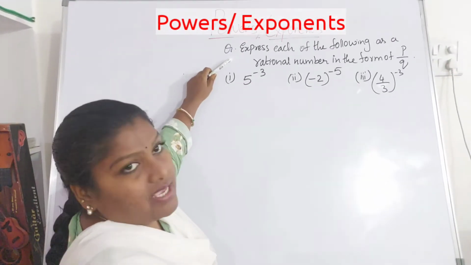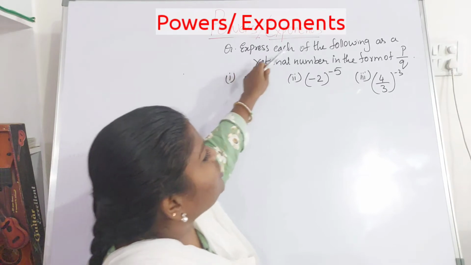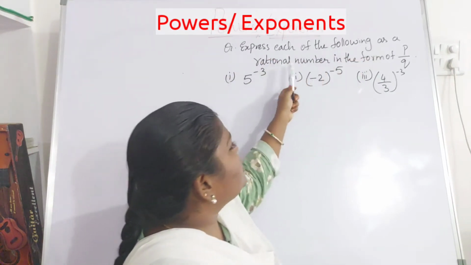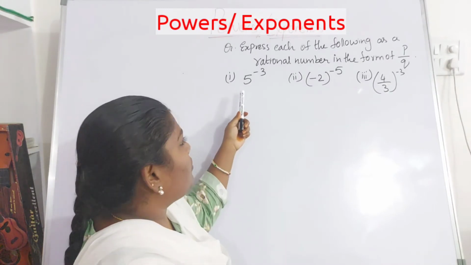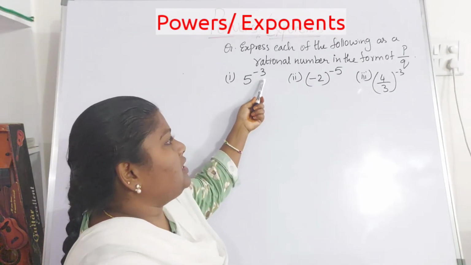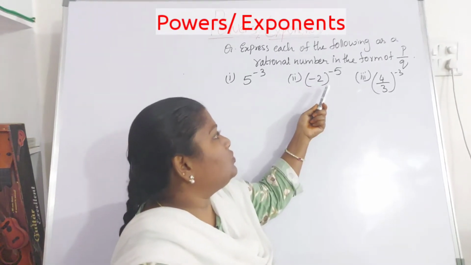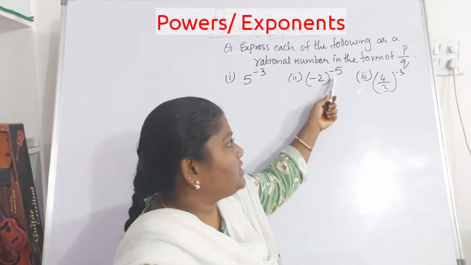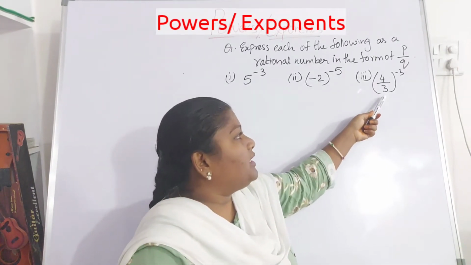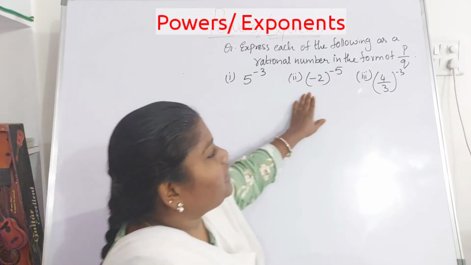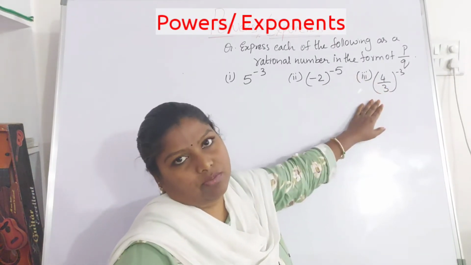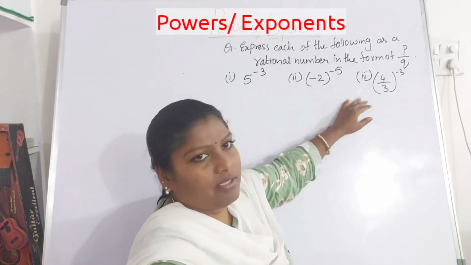So this is the next example I have taken. Express each of the following as a rational number in the form of p by q. The first problem is 5 to the power of minus 3, the second one is minus 2 whole to the power of minus 5, and the third is 4 by 3 whole to the power of minus 3. Here you can observe all three have negative integral exponents. So let me explain this.